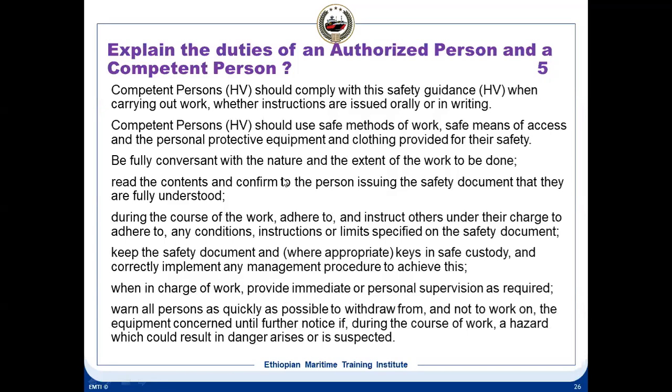And next to him is the authorized person. So you should report to him. That is the procedure.